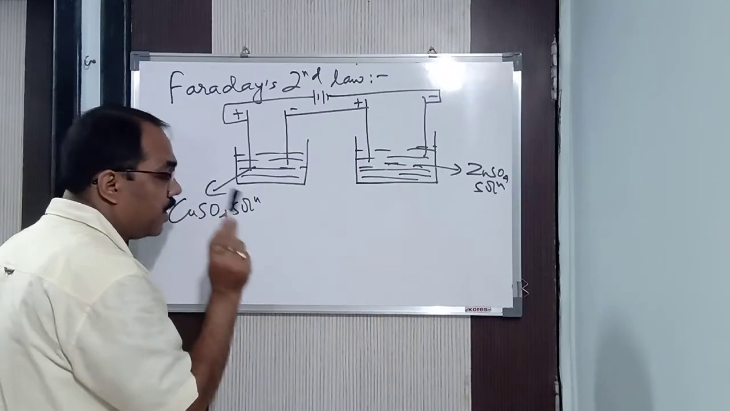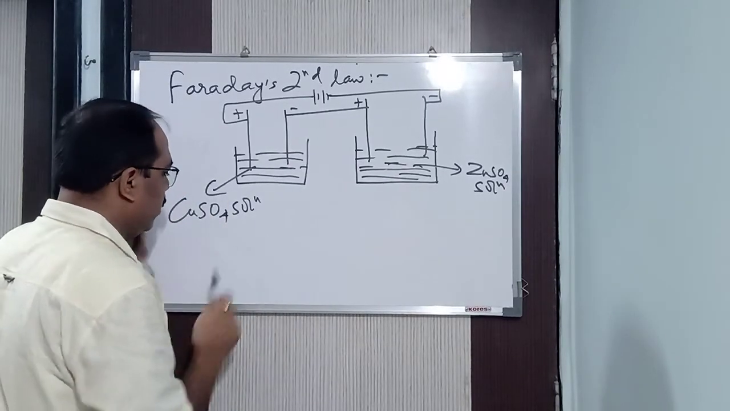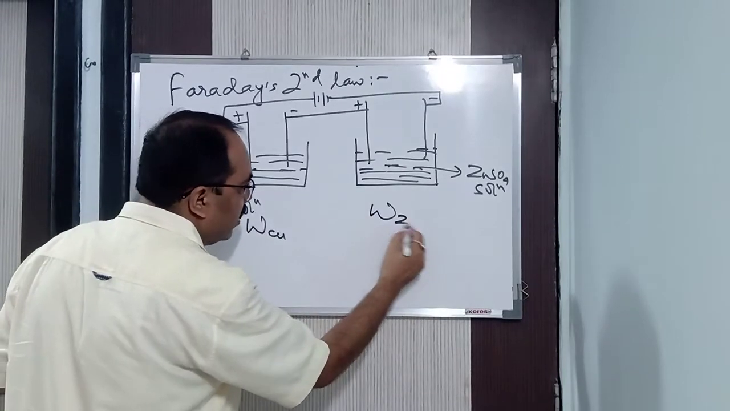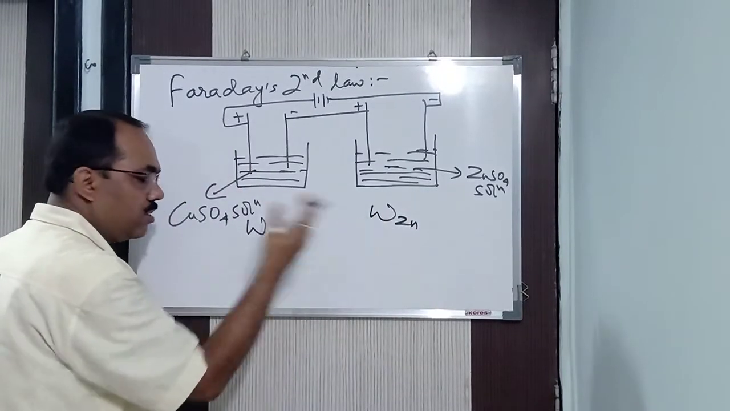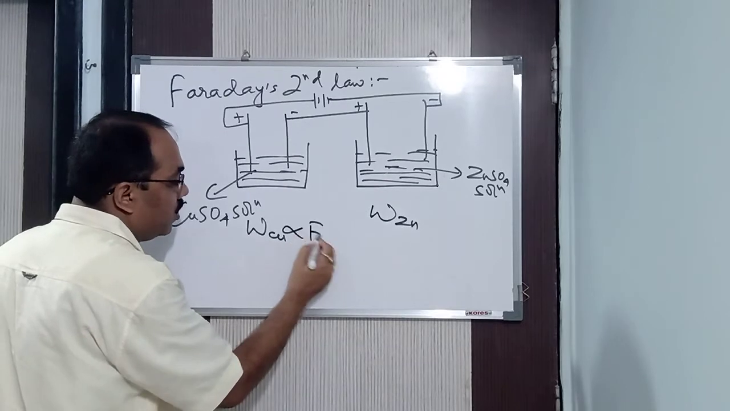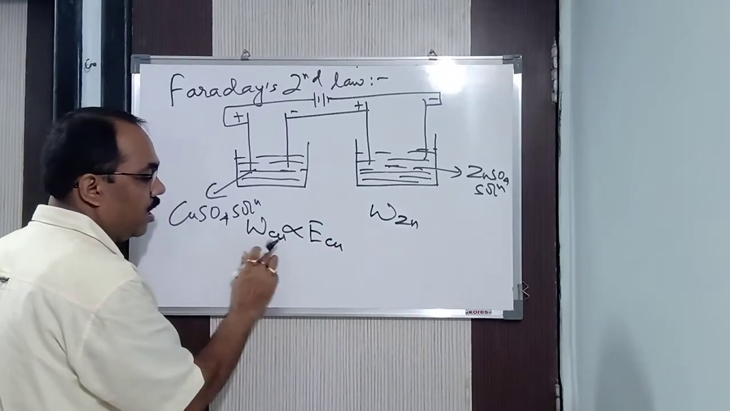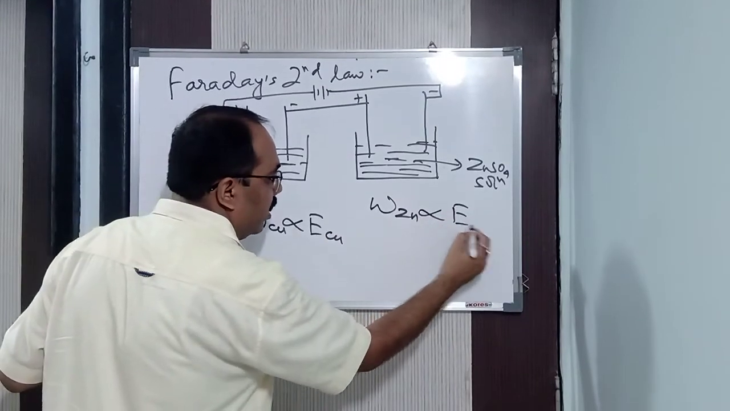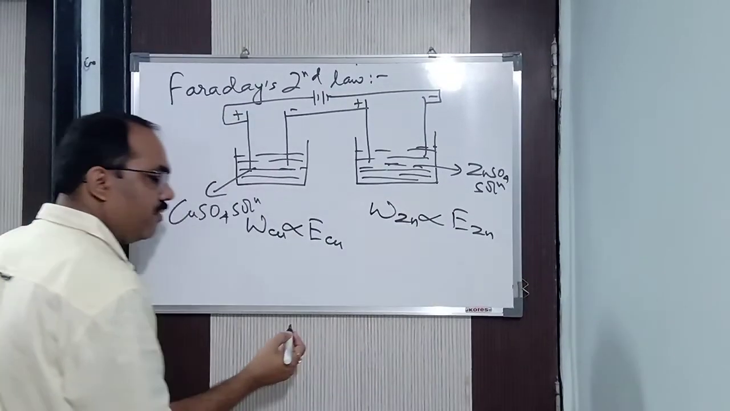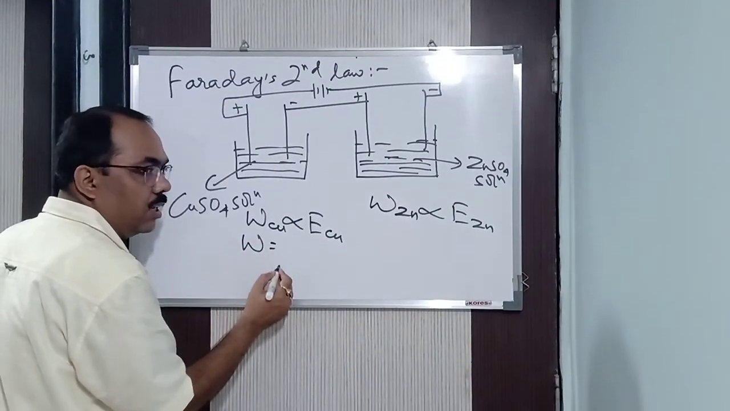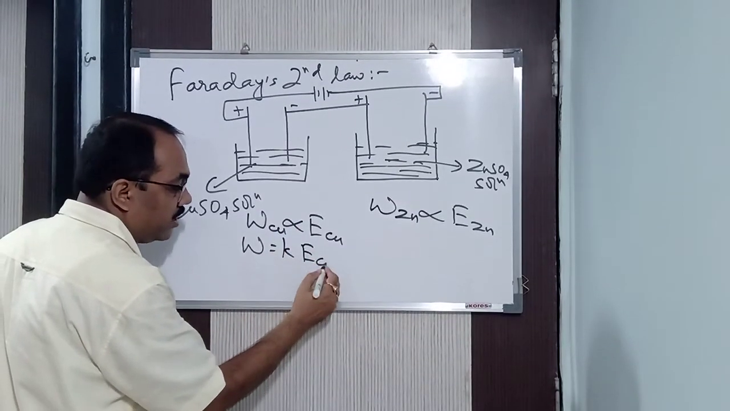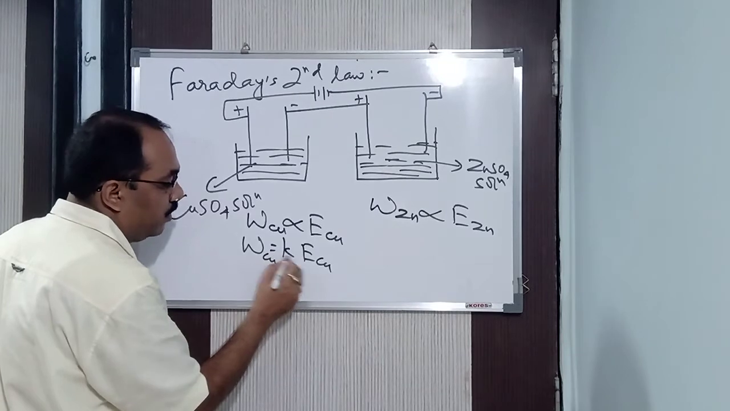the amount of substance deposited, that means the amount of copper deposited or the amount of zinc deposited, because that will get deposited, is directly proportional to its equivalent weight. So the amount of copper is directly proportional to the equivalent weight of copper. Amount of zinc is directly proportional to the equivalent weight of zinc. Now to remove the proportional sign, we take a constant, generally K. So weight of copper is equal to K into this.